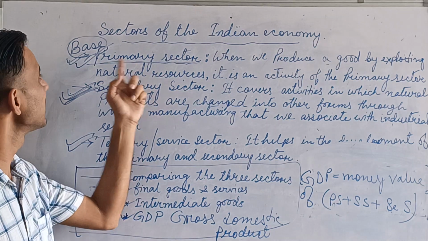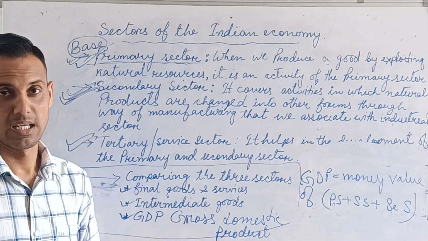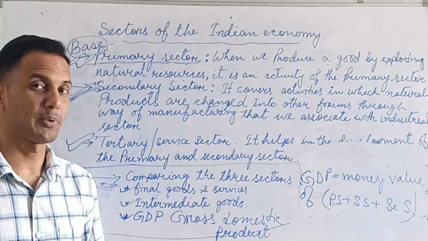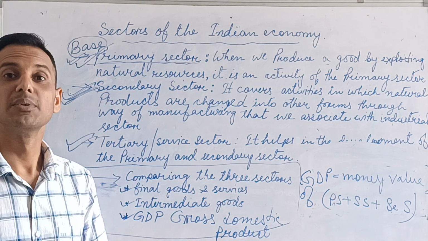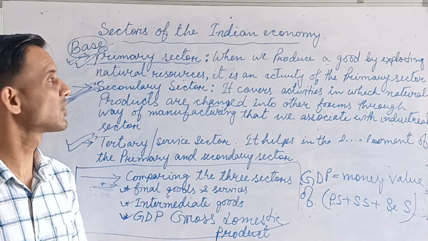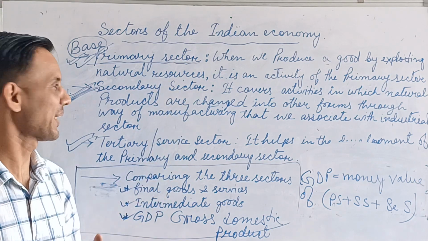Primary sector, it means the base. It provides raw materials to the secondary sector. Most of the natural products we get from where? Agriculture, fishing, then forestry, dairy. So that's why primary sector is also called agriculture and related sector.